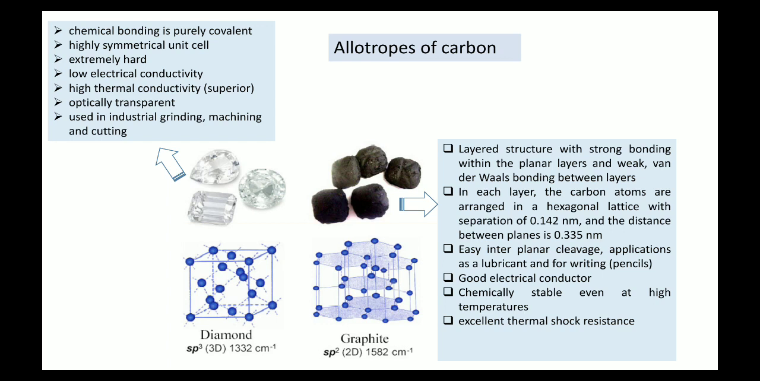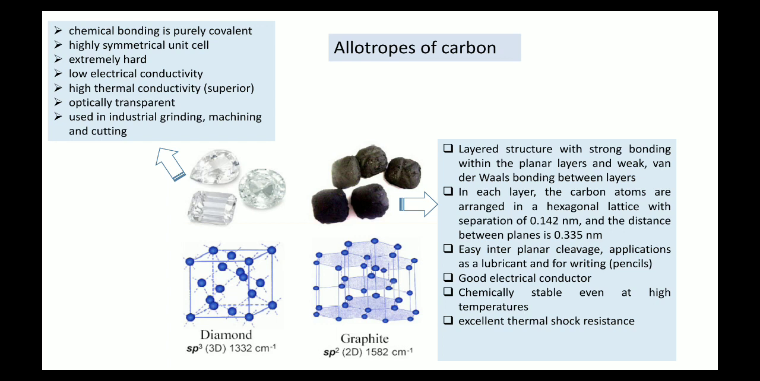It is a good electrical conductor. As far as electrical conductivity is concerned, the electrons can flow through this graphite and it can work as a conducting wire. It is chemically stable even at high temperature. So it is stable for high temperature also. It has an excellent thermal shock resistance. So these are the properties of graphite.